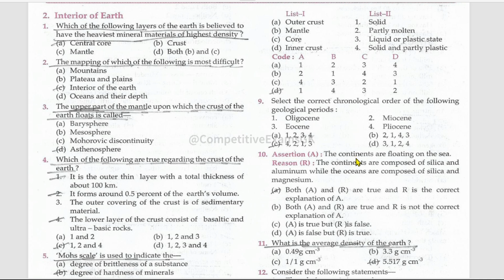Assertion reason: the continents are floating on the sea. True. The continents are composed of silica and aluminium, while the oceans are composed of silica and magnesium. This is also true. That's why the continents are floating on the sea, as these are lighter than the silica and magnesium.